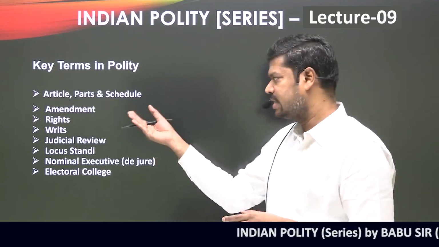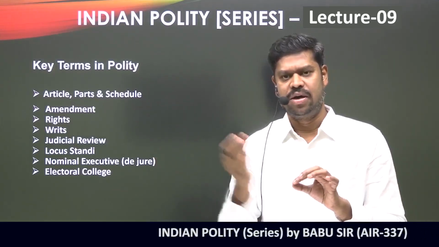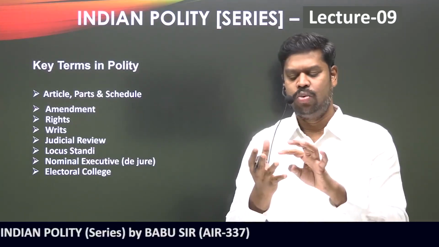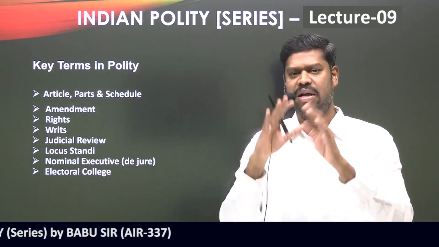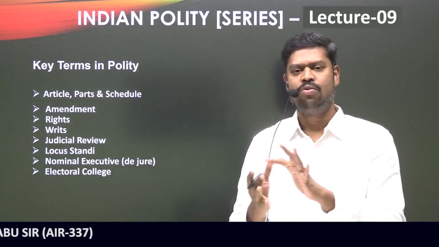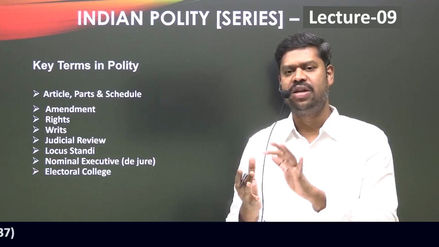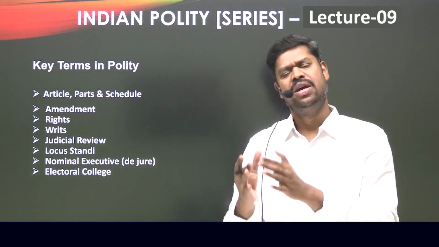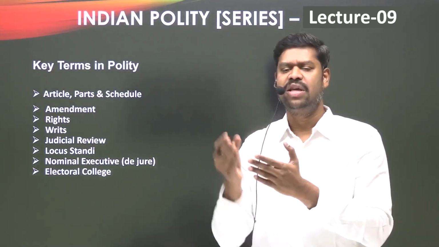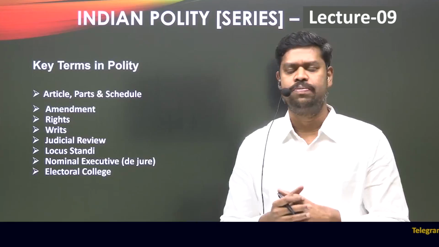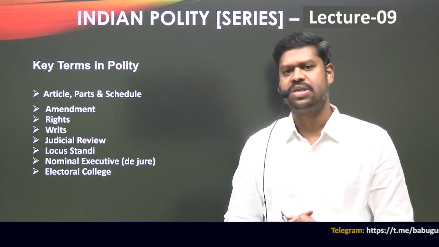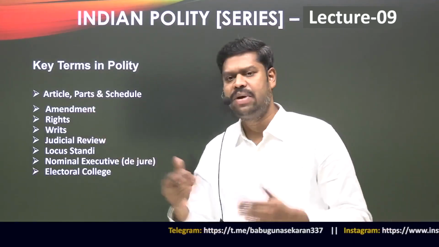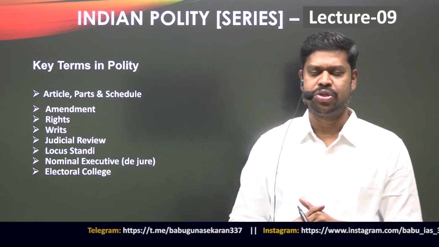Before I discuss that, let us also quickly recap what we already read. What is an article? An article is a specific rule. What is a part? A part is nothing but a collection of rules which are related to one another. What is an appendix? An appendix is nothing but additional information given in the form of tables or any other means, but which is related to a particular rule, or supplements the information given in a specific rule. That's basically what is called a schedule. What is an amendment? Amendment basically means changes to the constitution.